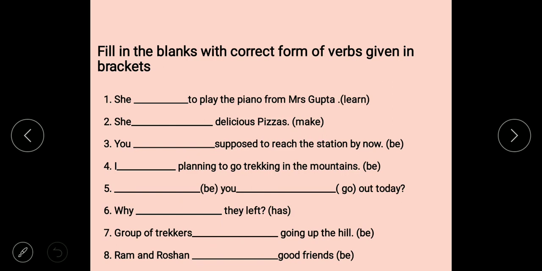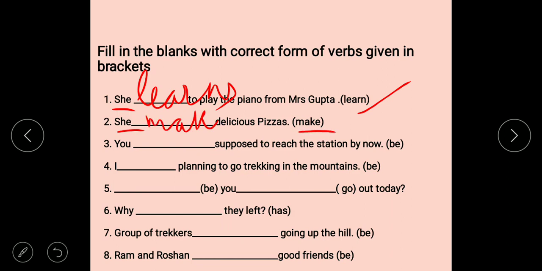Now fill in the blanks with the correct form of verbs given in brackets. Like the first one, she, it is singular, a third person singular pronoun, so we have to use the word given here, learn, as a singular verb: learns. Okay, second, she again, a third person singular pronoun, so here we have to write makes. You is, with you we have to write you are. Second person you always takes a plural verb, so the be form here is: you are supposed to reach the station by now.